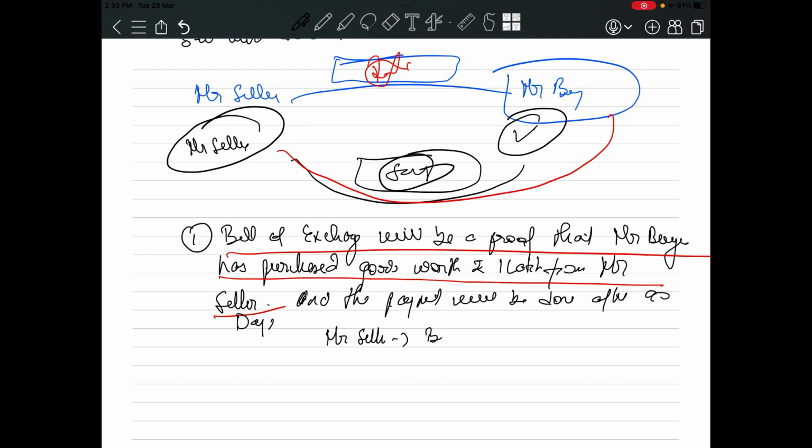can I say this is a bills receivable? This is a bills receivable. And for Mr. Buyer, this is a bills payable. Simple. For Mr. Seller, he has sold goods on credit, right? Obviously, it will be a current asset for Mr. Seller. And Mr. Buyer has purchased goods on credit, so it will be a current liability for Mr. Buyer. Simple.